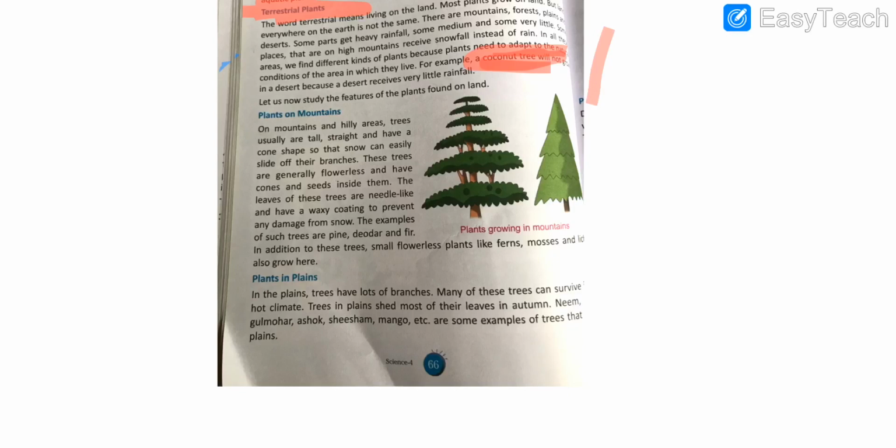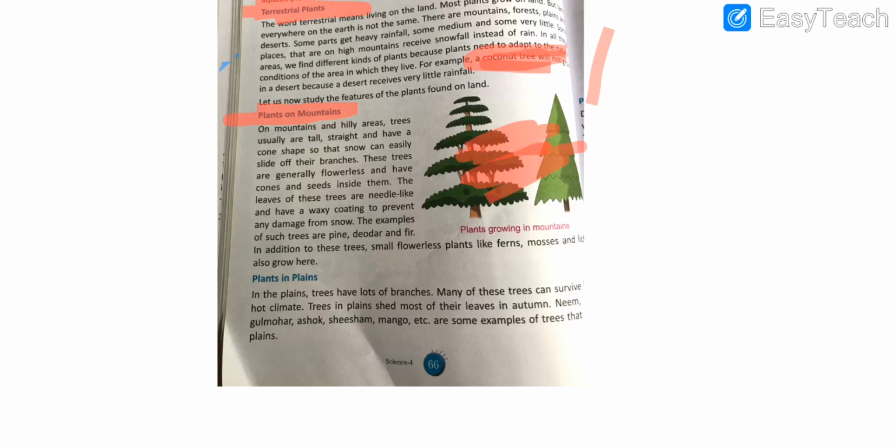Students, let's now study the features of the plants that are found on land. Number first point, plants on mountains. Students, on mountains and hilly areas, we will see what the different features of plants are. Those trees that are present on mountains or hilly areas are usually tall, straight, and have a conical shape. You can see the plants that are present in mountains, they have shapes like this.